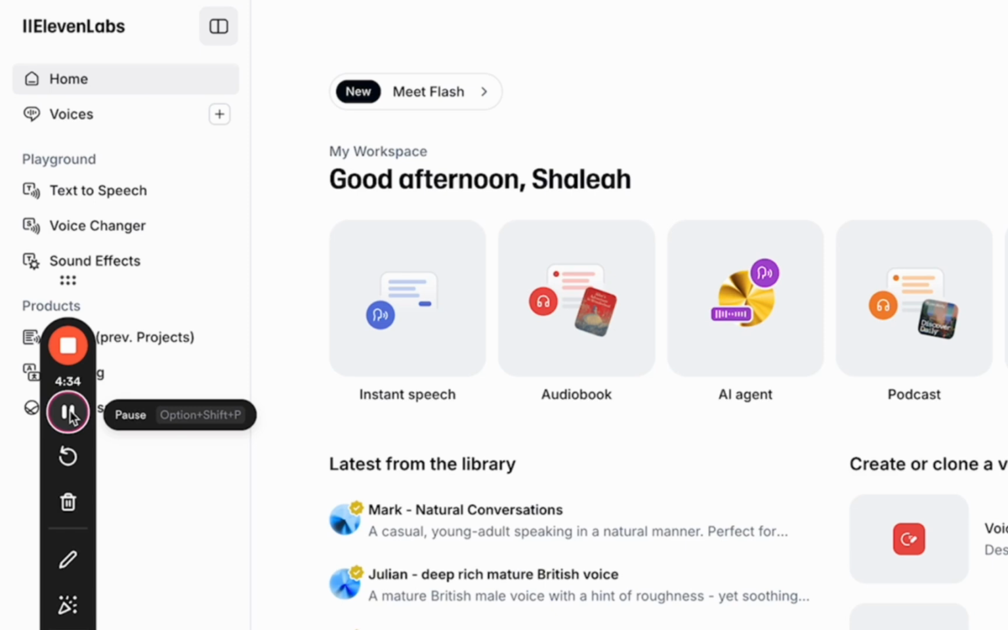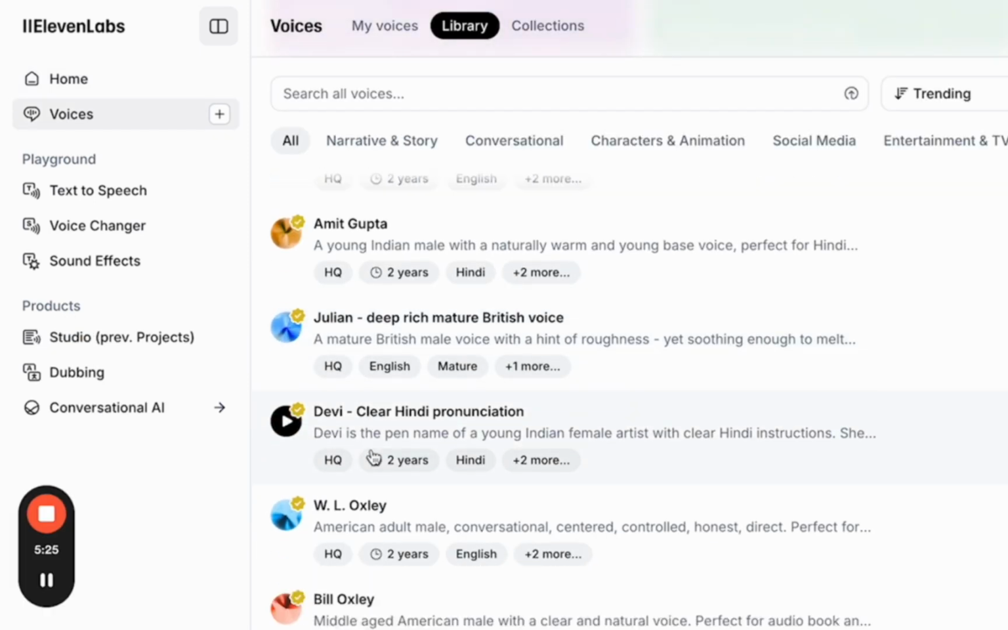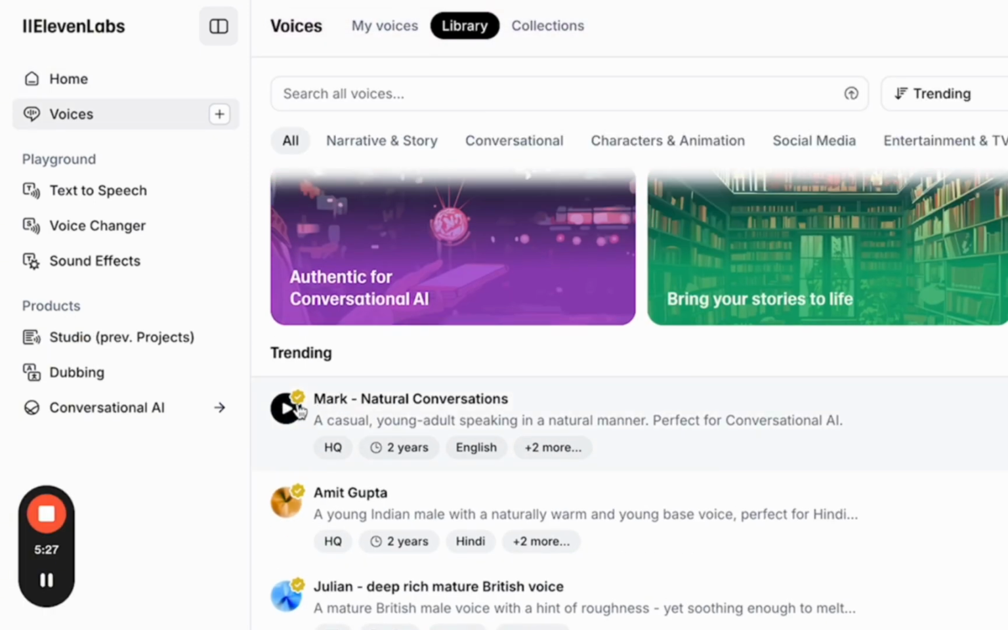Once you're on the site, you can create an account. It's free to start, but keep in mind that some voices may not be available to use with the free version. So once you're on 11 Labs, you're going to choose the voices. Go through all the voices and decide which voice that you want. So let's try out Mark.